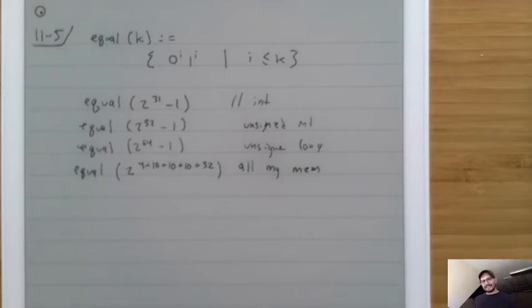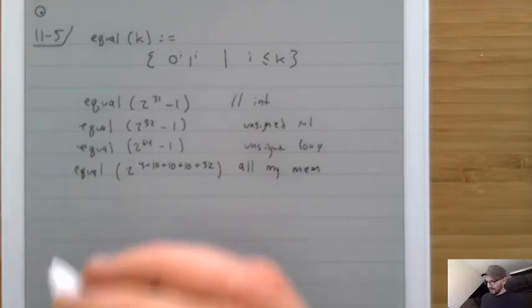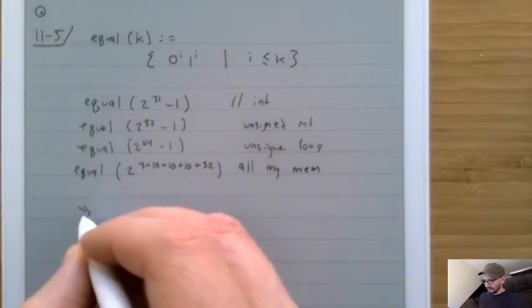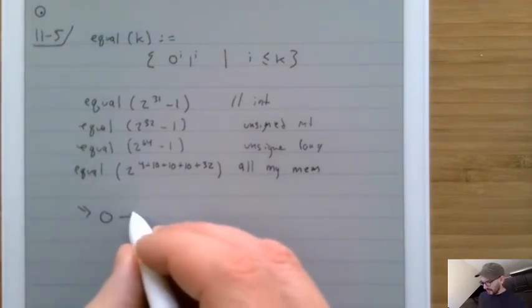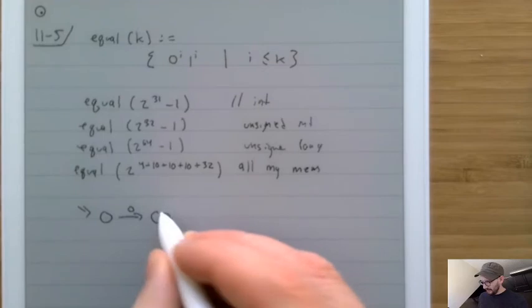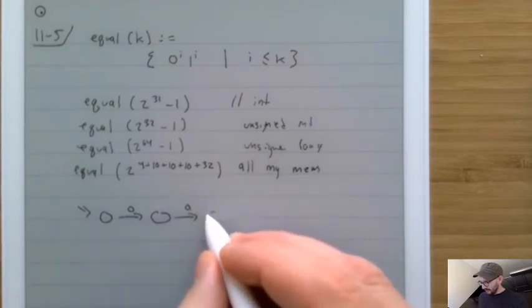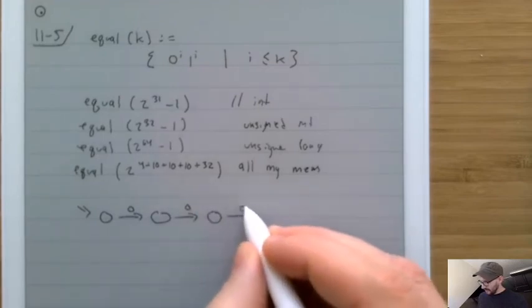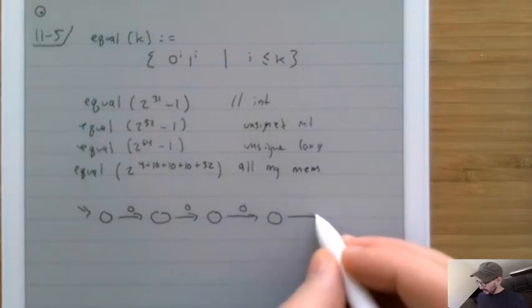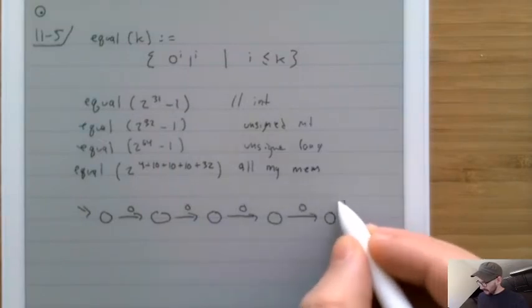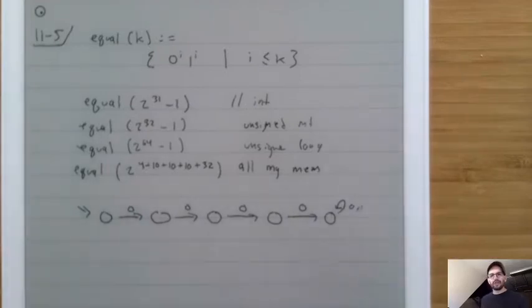So the thing is that even if I dedicated all the memory on my machine, I would still only get a small piece of it. Now, if we wanted, we could write by hand an example of this. So let's write equal 3. Why do I say 3? Because it's going to be a pain to write. So we would have 1, and if there's a 0, then it would go here. And if there's a 0, it would go there. If there were another 0, it would go here. And if there were another 0, then it would go to this state, which is just going to loop on 0 and 1 because there's too many.